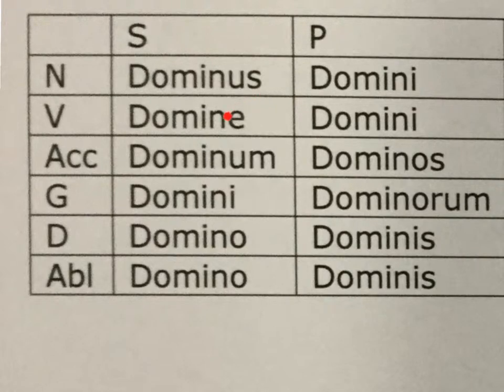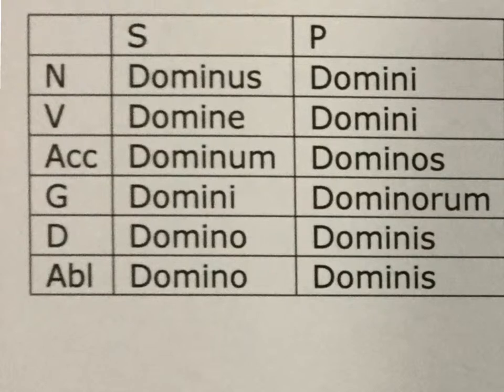In the vocative, it's domine. Watch out for that. Remember your Shakespeare, et tu brute, rather than et tu brutus. When you're talking to somebody, it ends in e. The accusative ends in um, so that should be familiar from the first declension. The genitive ends in i, domini. The dative in o, and the ablative in o. So we have dominus, domine, dominum, domini, domino, domino.